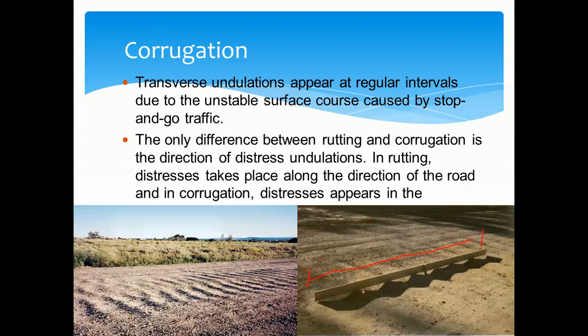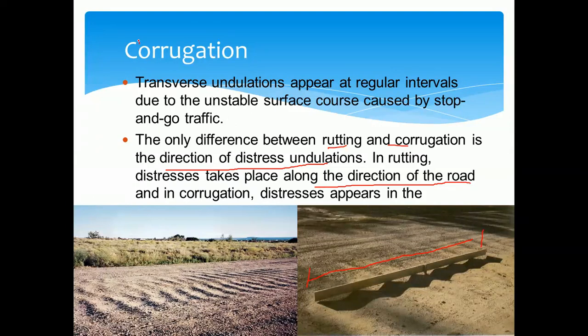The only difference between rutting and corrugation is the direction of the undulations. In rutting, it is along the direction of the road, that is along the path of the wheel load, but in this case, it is transverse to the wheel load.